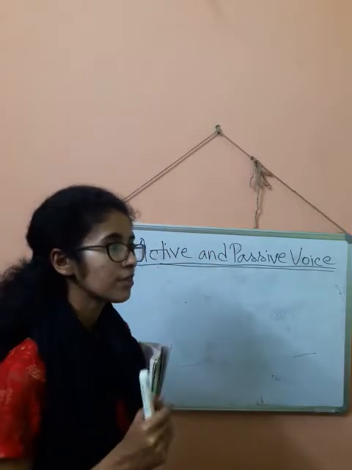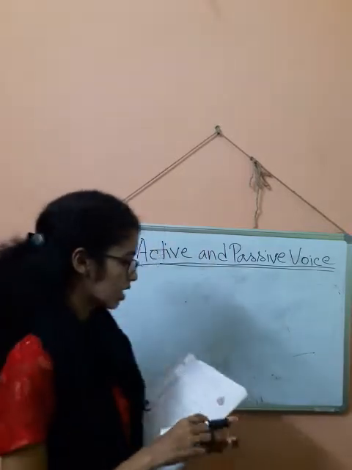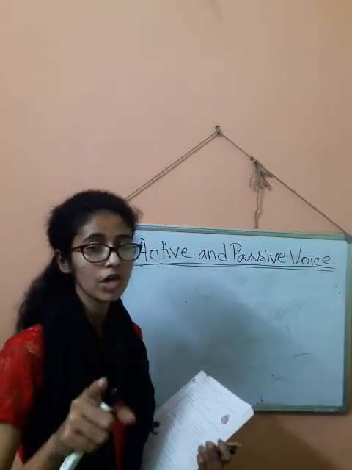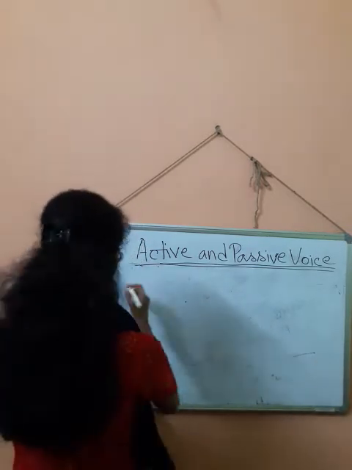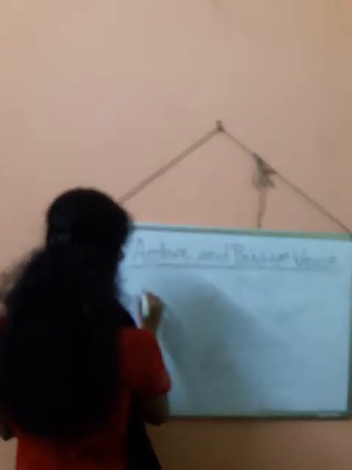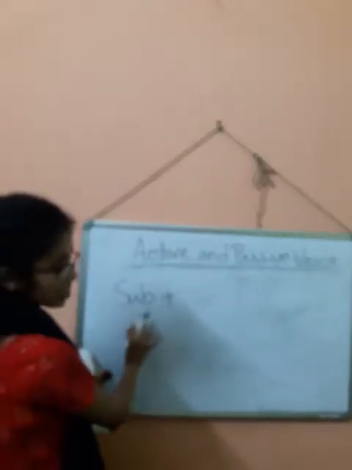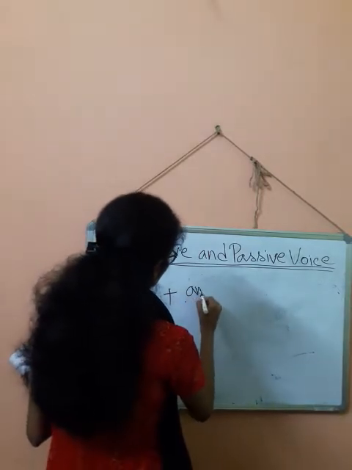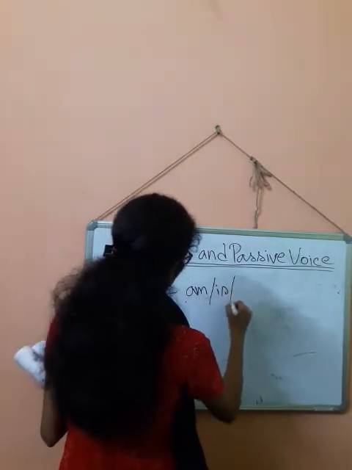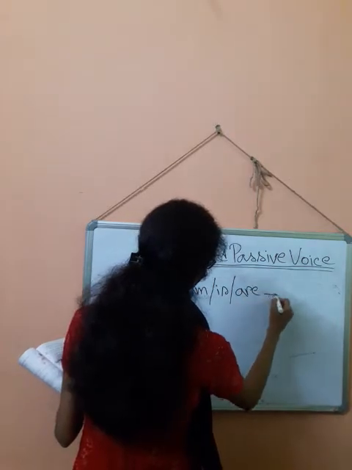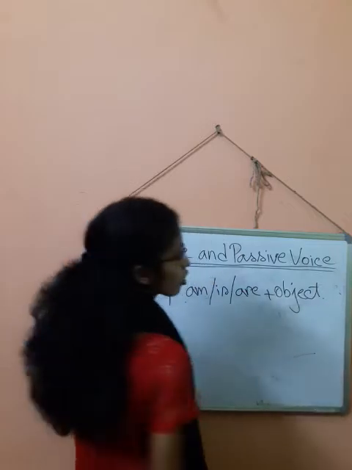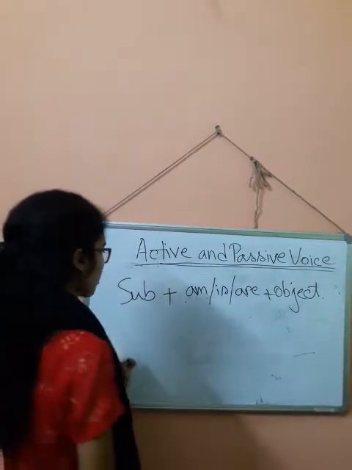Simple present tense. In simple present tense, what is the basic structure in active voice? I really hope you remember the structures from the tense chapter. Okay. At first there is subject. I am writing the short form. Plus am or is or are plus object. I am mentioning object because object is important in case of voice.